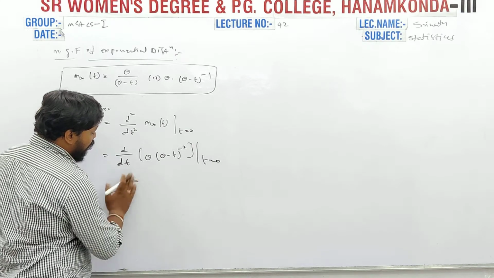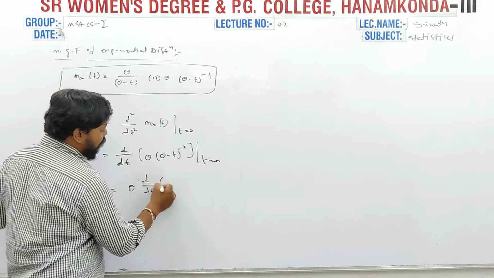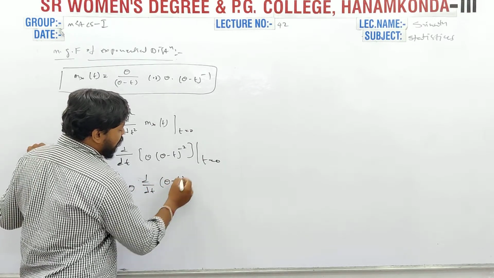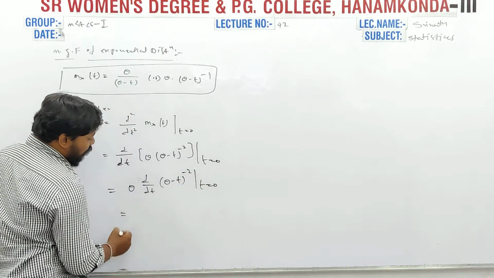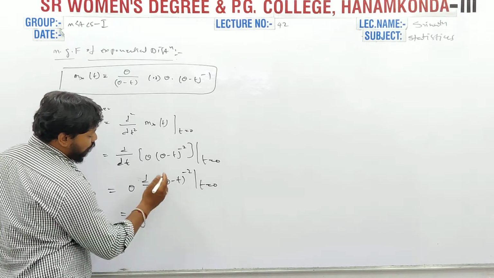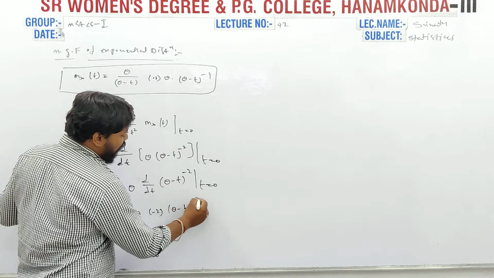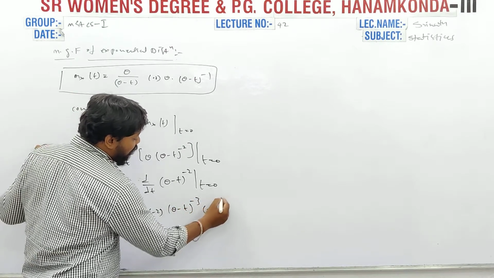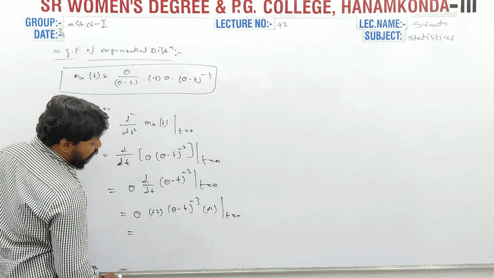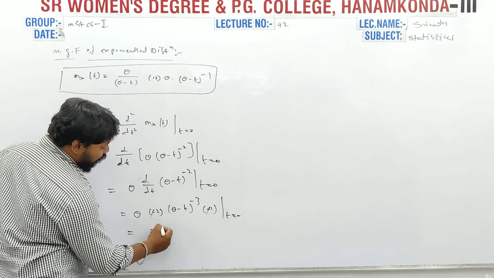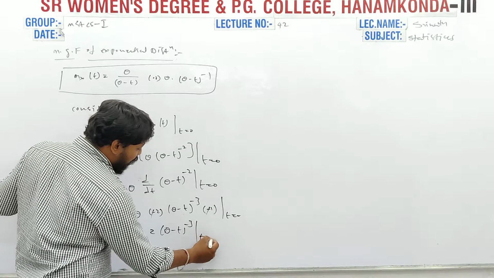So theta is the constant, theta is out of the derivation. d by dt of theta into (theta minus t) whole square at t equal to 0, and theta into the derivative: minus 2 of (theta minus t) power minus 3, and here minus 1 at t equal to 0, minus minus gets cancelled. Finally we get 2 into (theta minus t) power minus 3 at t equal to 0.